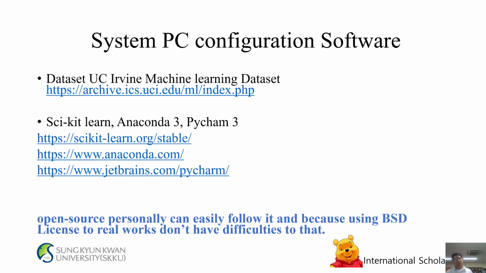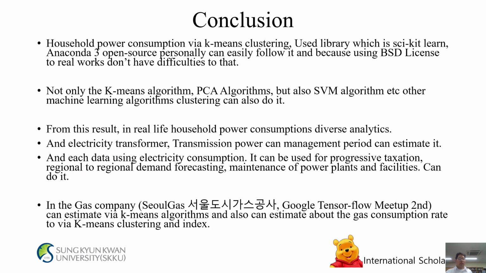Open source can be easily followed personally, and because of the BSD license, there is no difficulty using it in the real world. Conclusion. Household power consumption via k-means clustering uses a library which is well known. Not only the k-means algorithm and PCA algorithms, but also SVM algorithms and other machine learning clustering algorithms can do it.